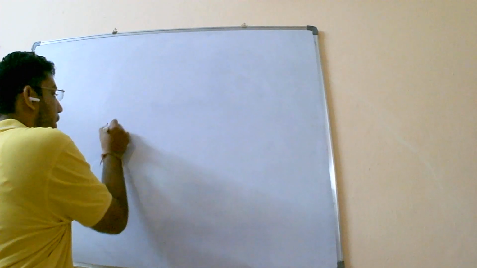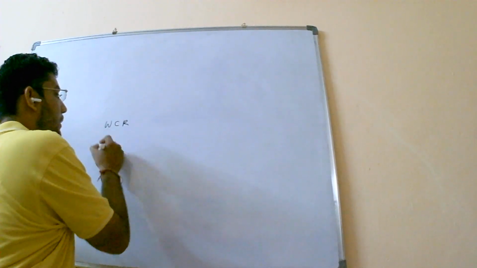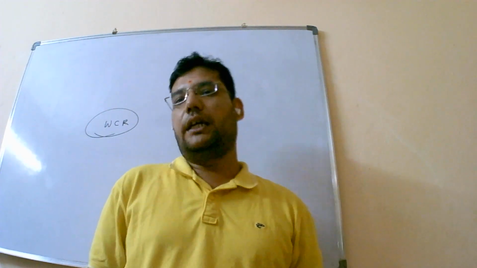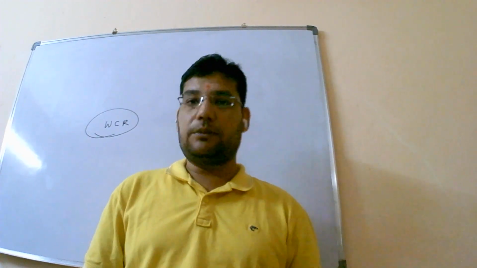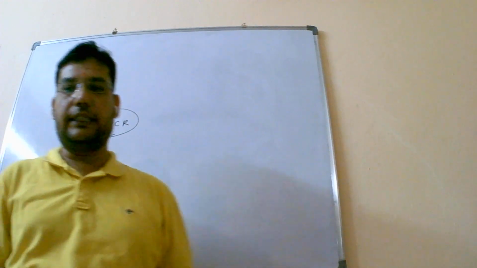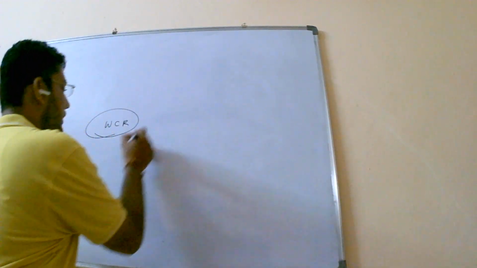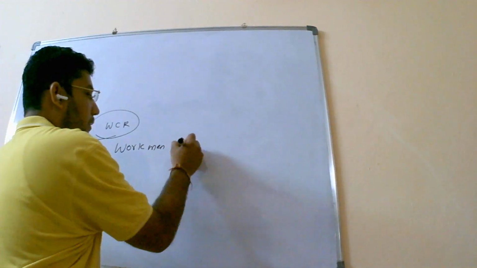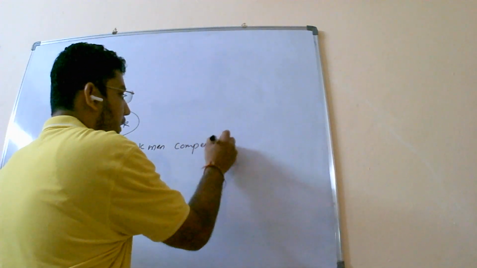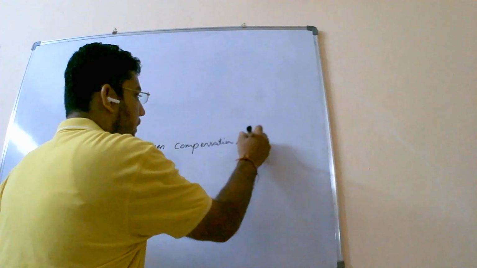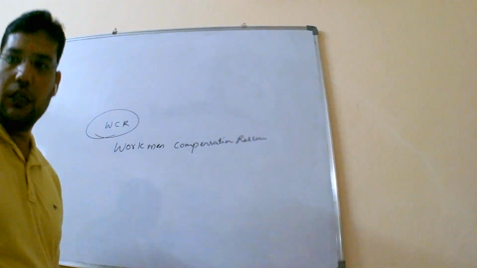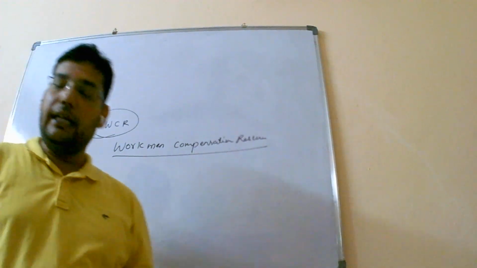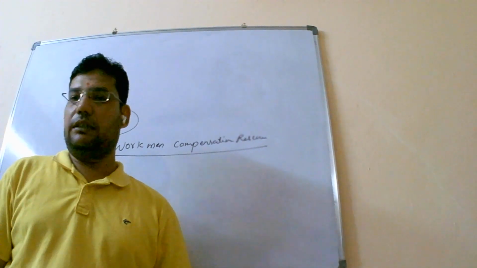Okay, treatment number 1. Usually it comes for 3 marks or sometimes as an adjustment for 6 markers in your board exam. WCR, that is nothing but workmen compensation reserve. Now this workmen compensation reserve is a specific liability which is being created.